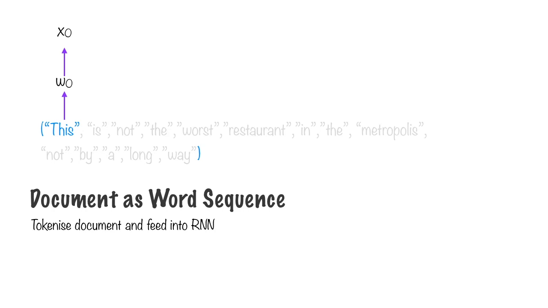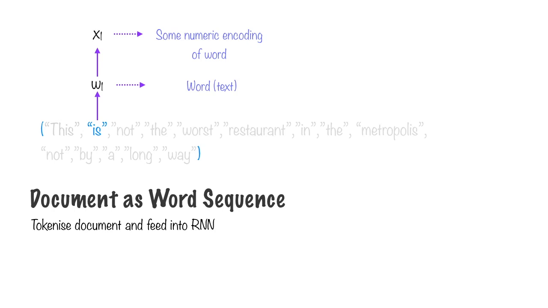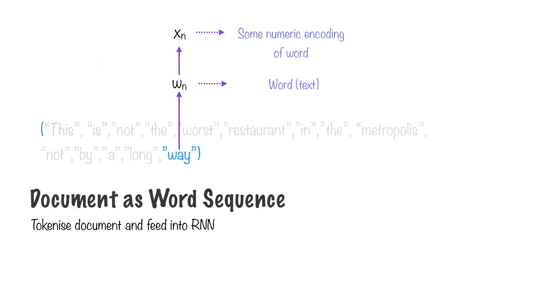Here, the word this is our very first word represented by W0, and it can be encoded into some form that is X0. So, W0 represents the actual word, that is the text form, and X0 is some numeric encoding. You can do this for every word in the document all the way through to the n words that are actually present in this document.